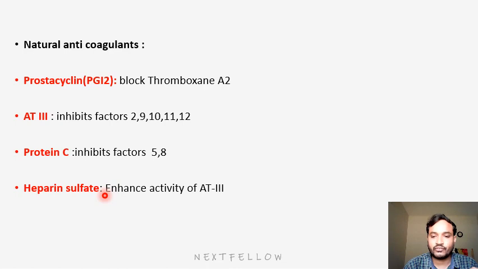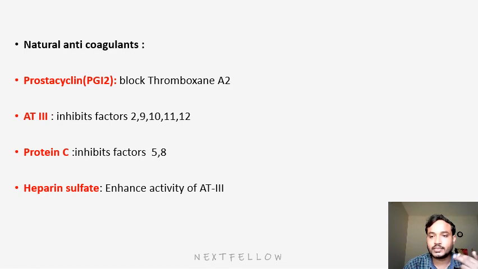Similarly, heparan sulfate will act by a different mechanism. It will enhance the activity of antithrombin 3, thereby it will inhibit these clotting factors, and thereby it will show anticoagulation property. These are provided naturally by the body and they act as anticoagulants. We will see the following slides next.